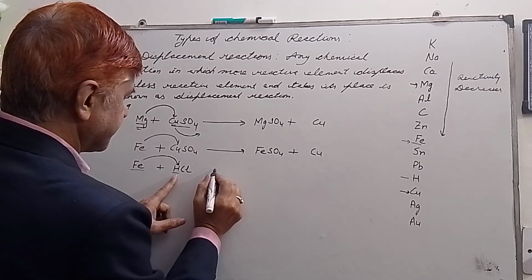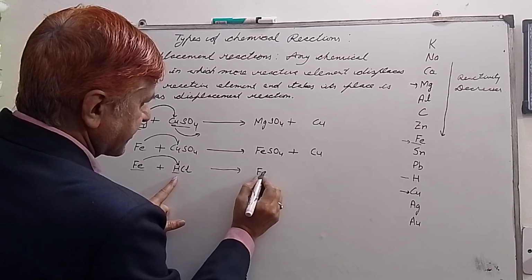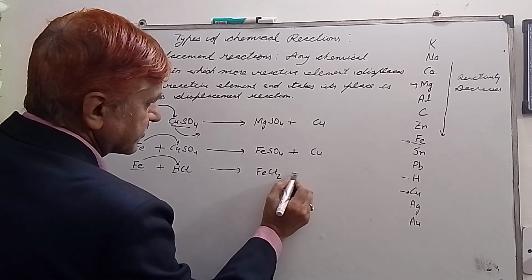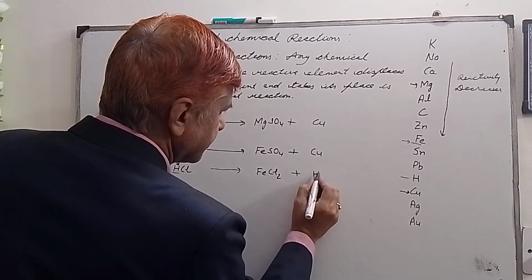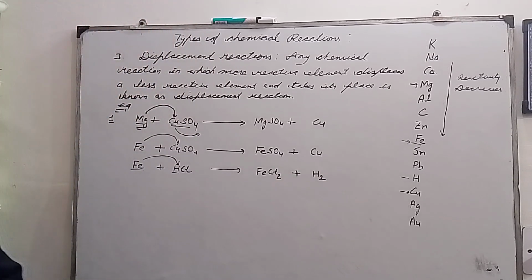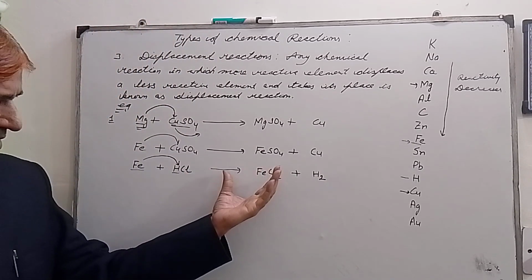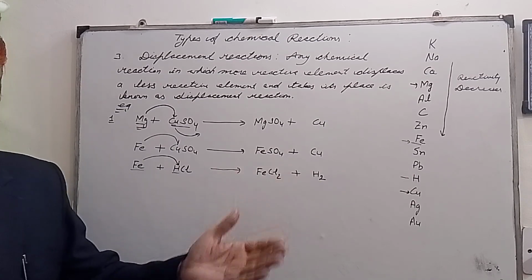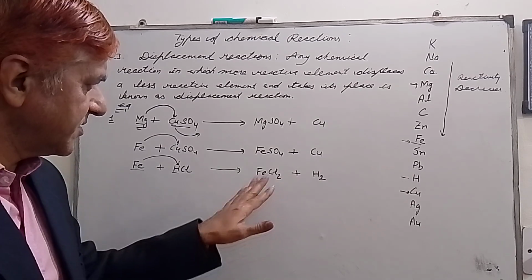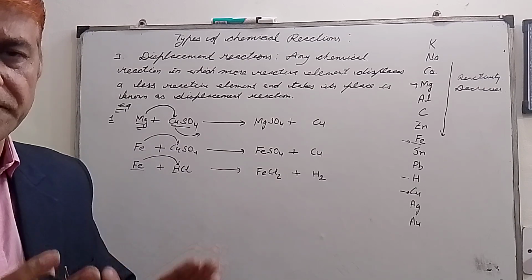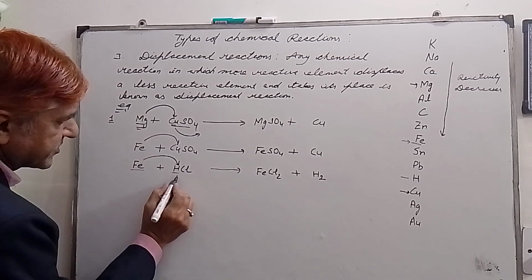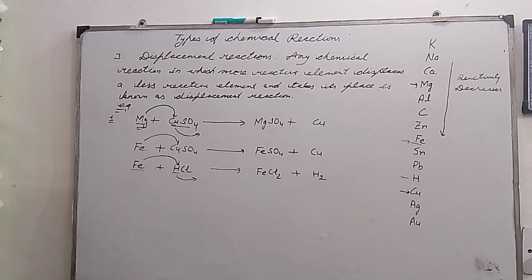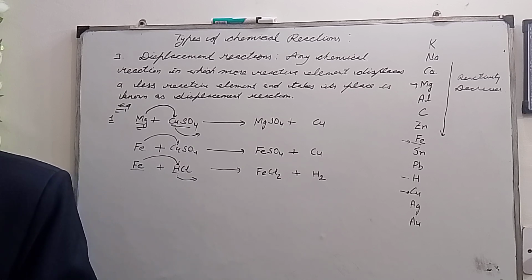So what we will get is iron chloride plus hydrogen. My dear students, I have written these unbalanced equations for convenience, so that the study remains simple. And the hydrogen has got separated. Let's take another example.